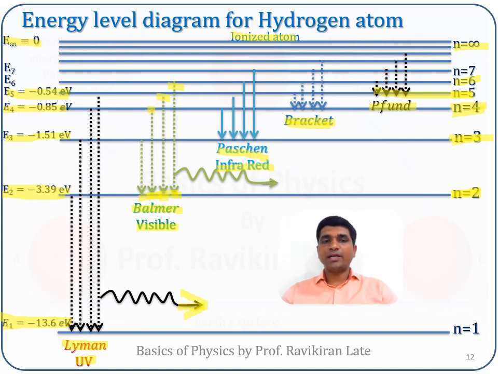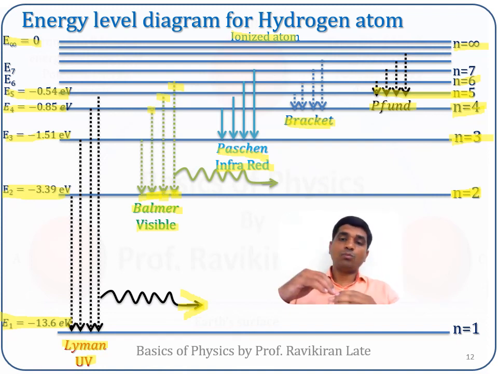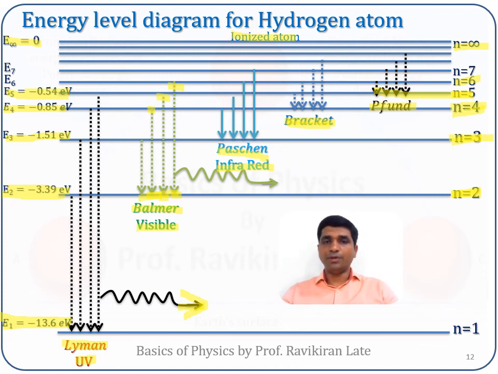This is a schematic energy level diagram for the hydrogen atom. And we say that the atom is ionized when the electron, instead of coming down to a lower energy orbit, moves away from the atom. We call such an atom an ionized atom.